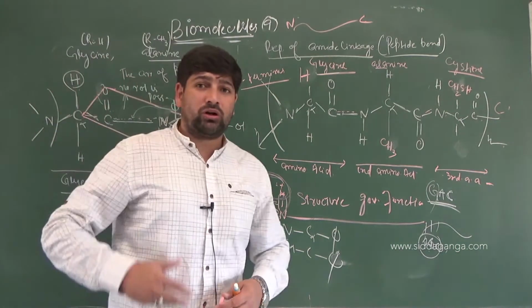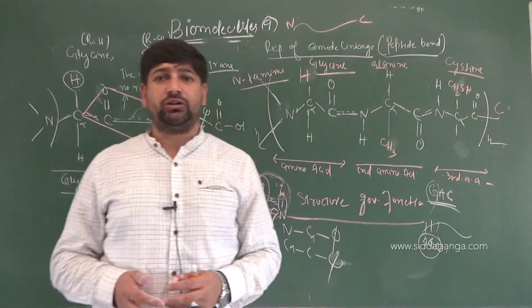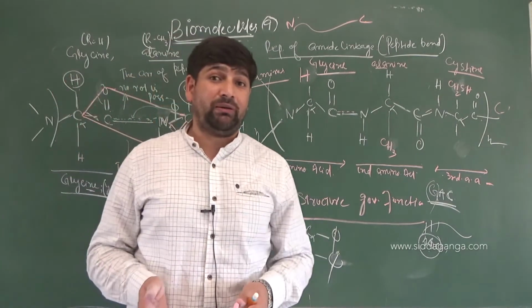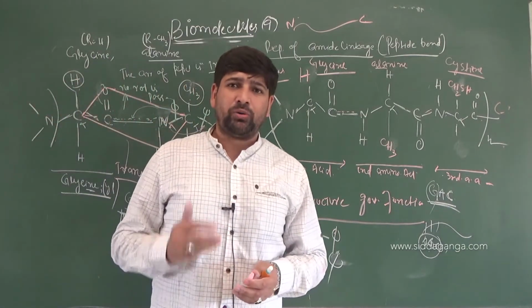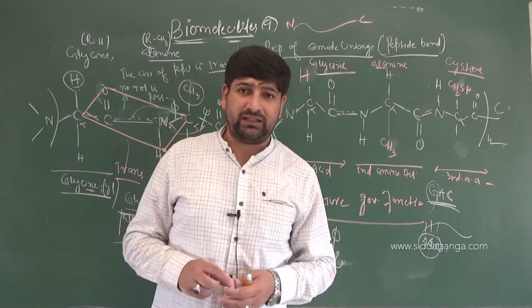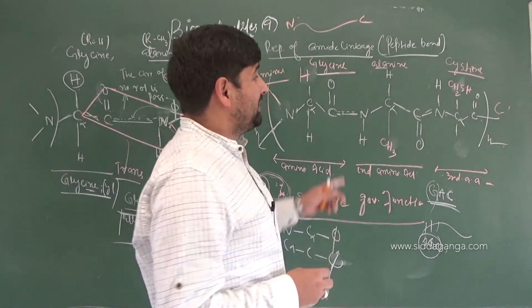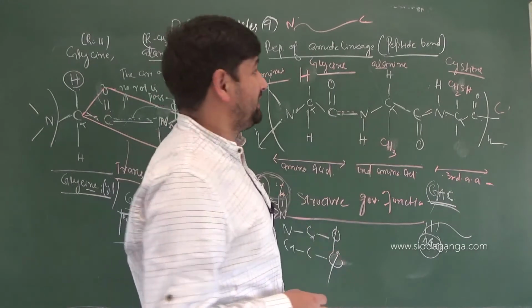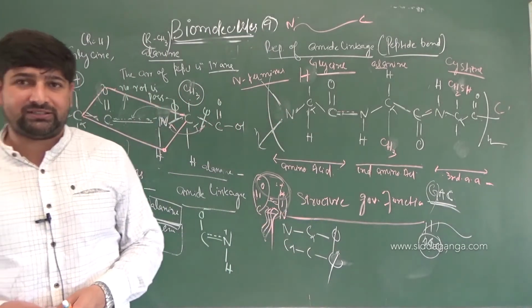So if more than 3 but less than 10 amino acids are linked to each other, then we call that an oligopeptide, and if it is more than 10, we usually call that a polypeptide. However, proteins are polypeptides of extremely high molecular mass. We also call these polyamides, because there are multiple amide linkages. So you can call this polyamides or polypeptides respectively.